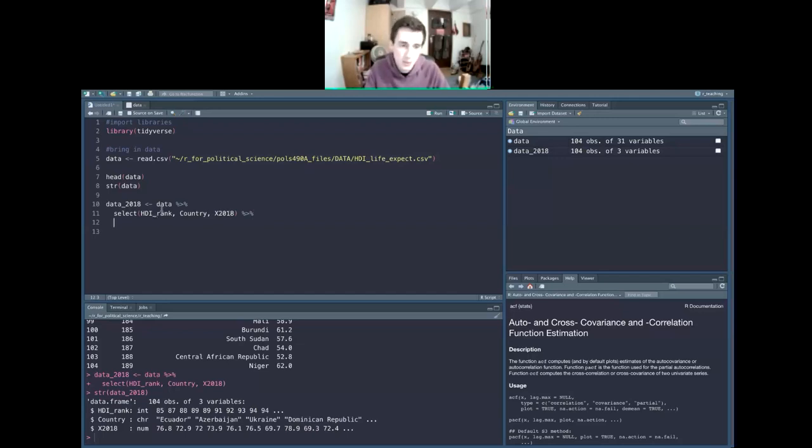And I think the best way to think about this piping function is to think of it as the words "and then." So we're going to take the data set, the object data, which is a data set, and then we're going to select the variables we want, and then we do something else, right? Does that kind of make sense to everyone?